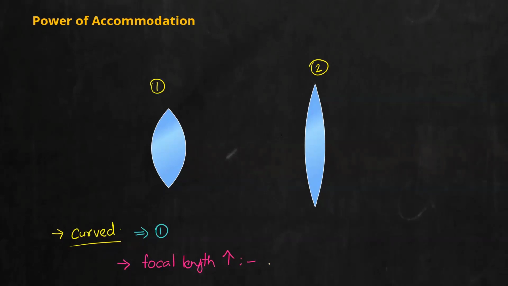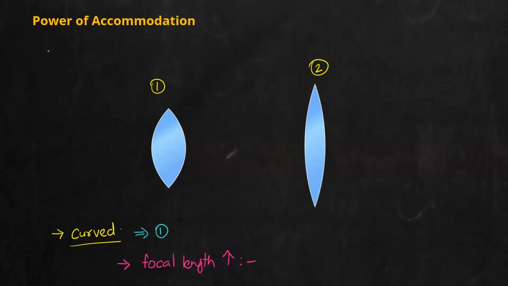What about others? Every lens can be considered to be part of an imaginary sphere. And if I consider the distance between the center of that sphere to one of the edges, you will get the radius of curvature. Now focal length is defined as half of the radius of curvature. So with regard to that, think and give the answer. Which among these lenses, 1 or 2, has the highest focal length?